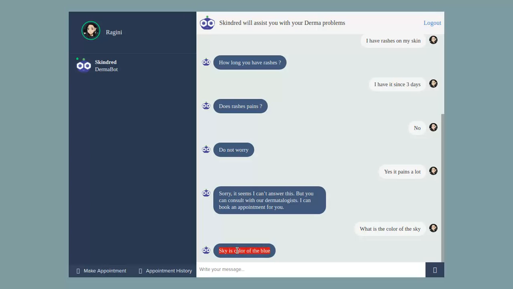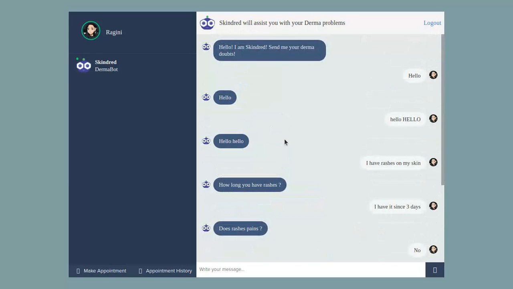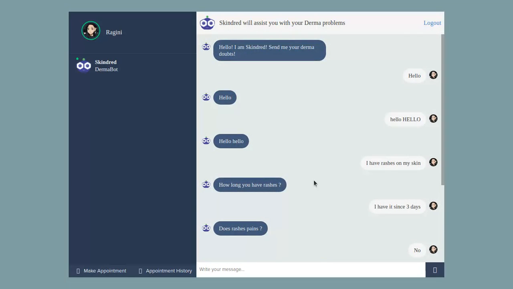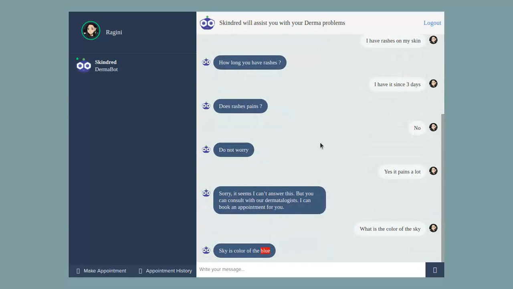The sentence construct is not proper yet for this generating model, as it has to construct and build its own language. However, it's still a good response given by the chatbot. It at least says sky, color, and blue, which can be easily understood by a human. So that's what Skindred has attained till now, and we think it would be even better after training with more data.